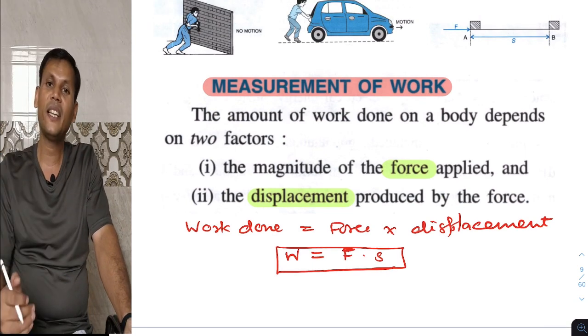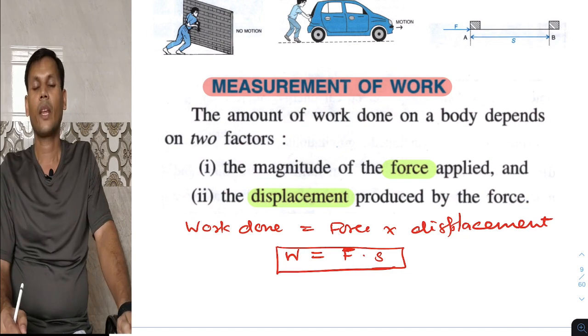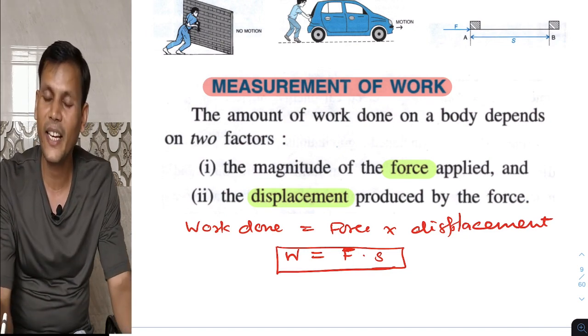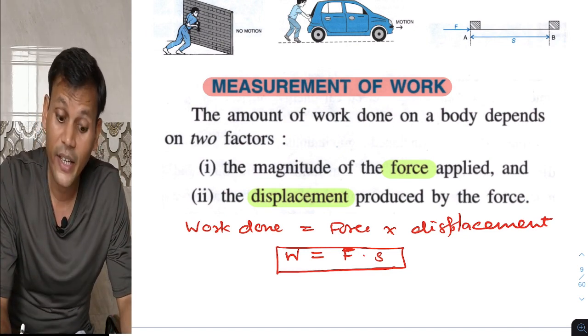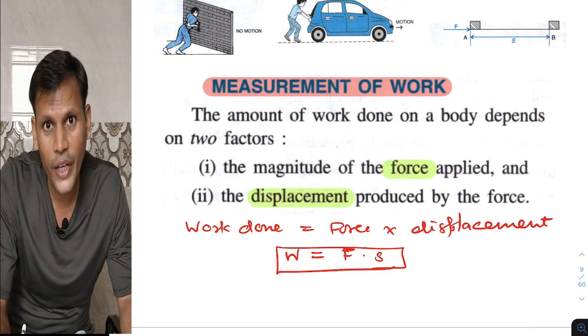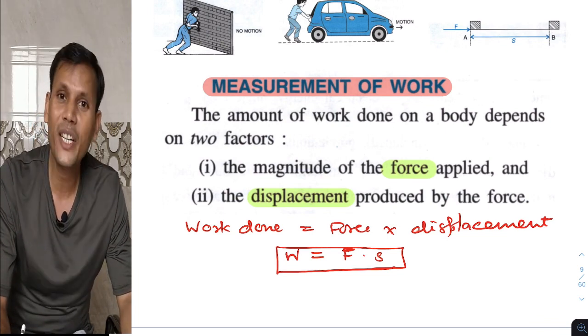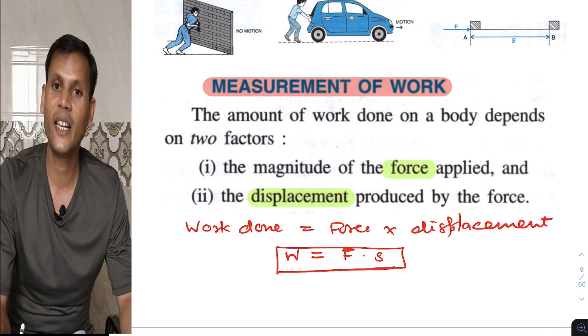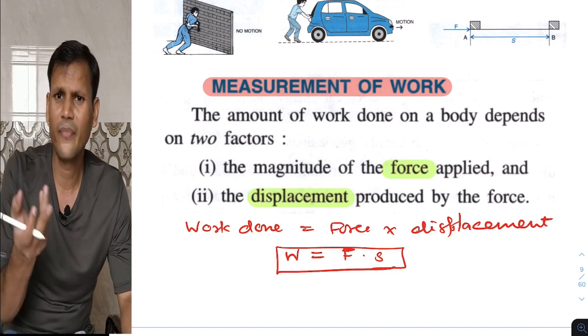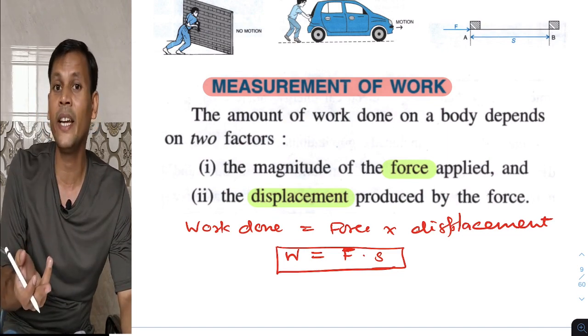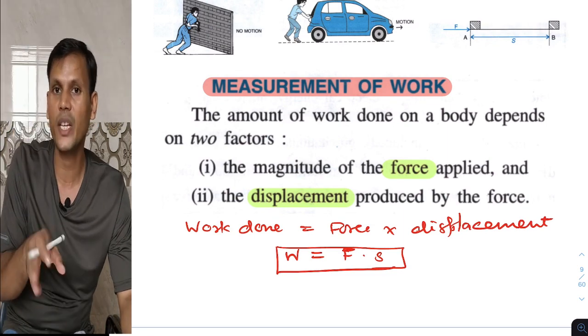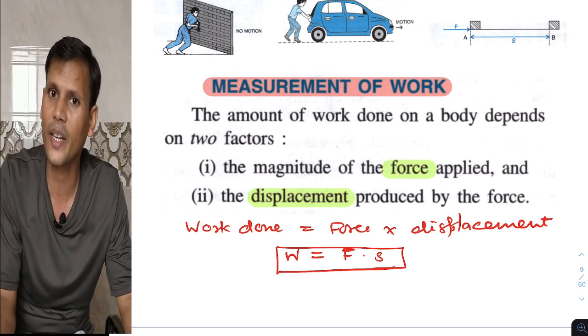But as I gave the example of the coolie, while the coolie is carrying luggage on his head, he is not doing work. And what is the reason behind that? The reason is that the angle will be 90 degrees between the force and displacement, then no work is done.